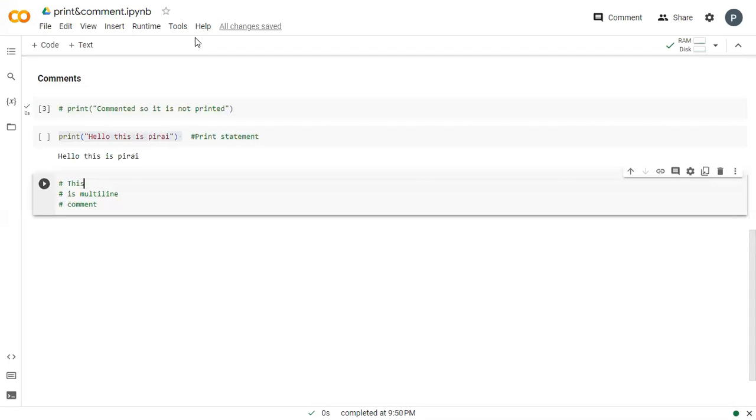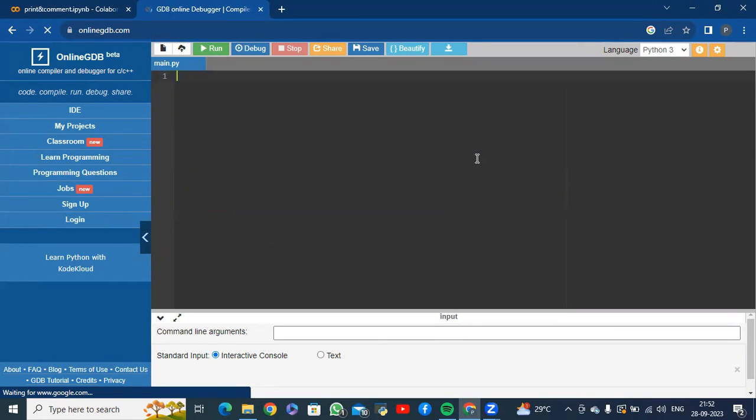But if I use an online IDE, then I can use triple quotes, opening and closing triple quotes. See here, I have opened triple quotes and then written multiple lines of comments. Then I have closed the triple quotes.